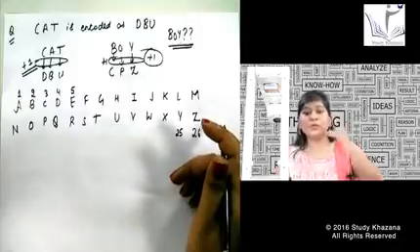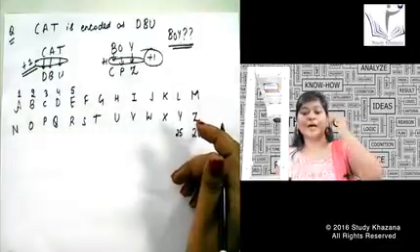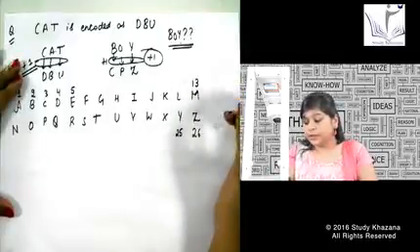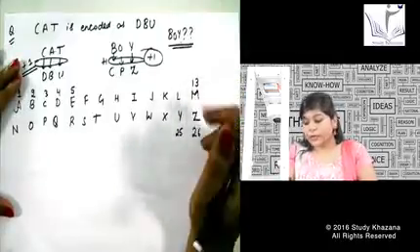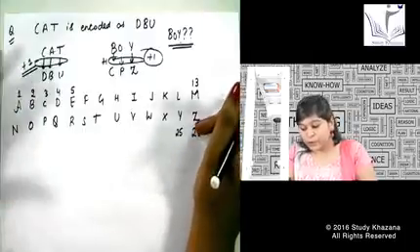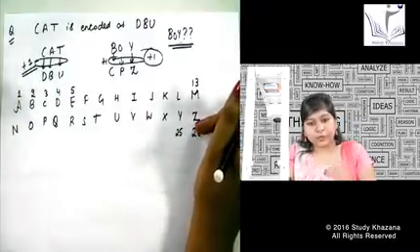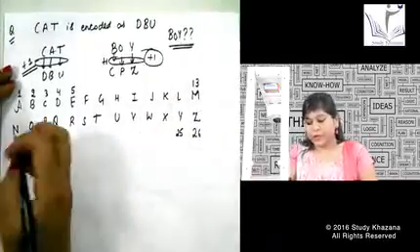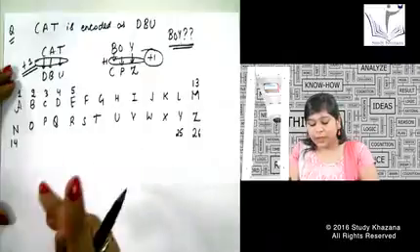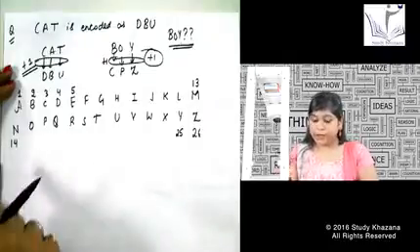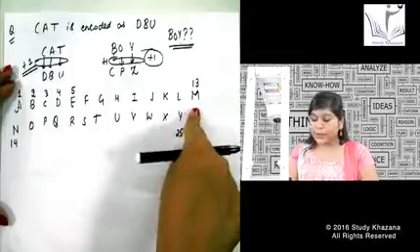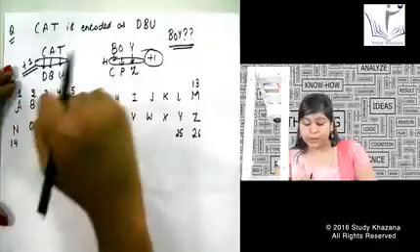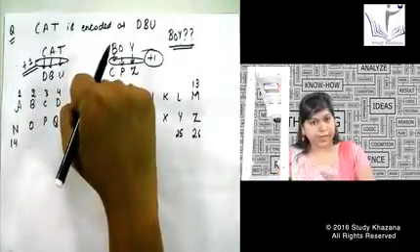So if I know after Z, above Z I have written M, that means I have written 13. How will I know that I have written 13 over M? Because half of 26 is 13. So I know half of Z is 13 itself. Okay, so I start with N. If I know the number for M, I must be knowing the number of N also. If M is 13, N will be 14 itself. Okay, so I am aware about 5 numbers from A to E, that is number 5.